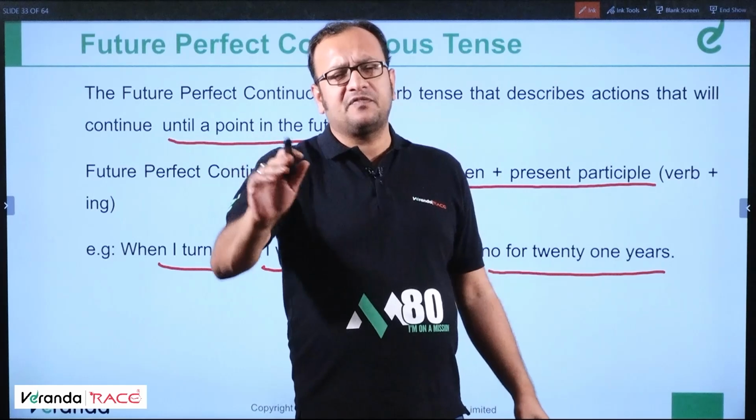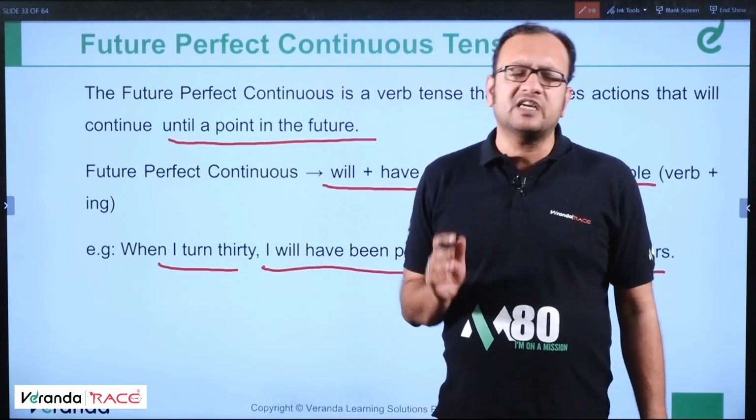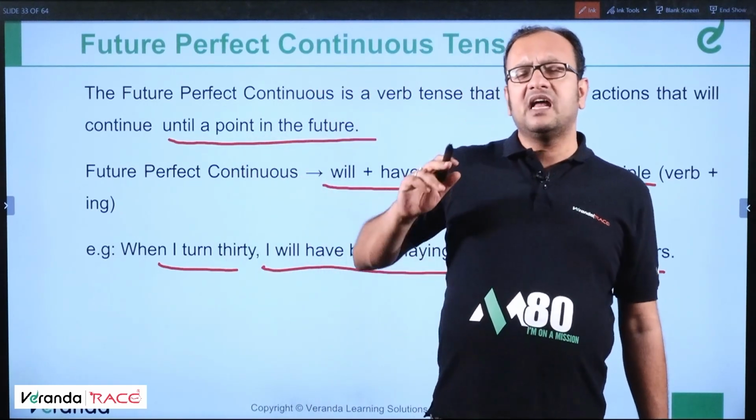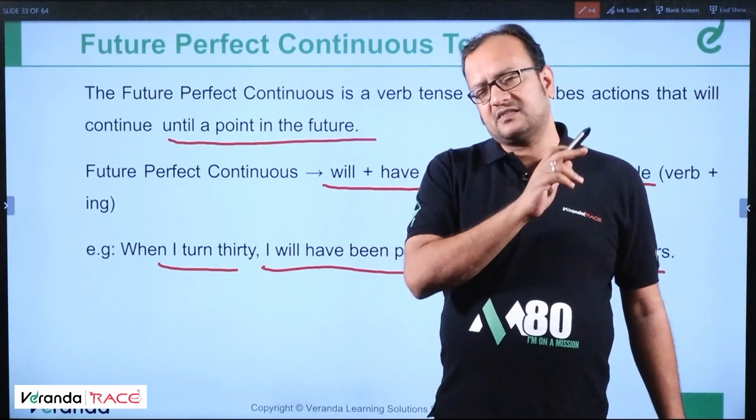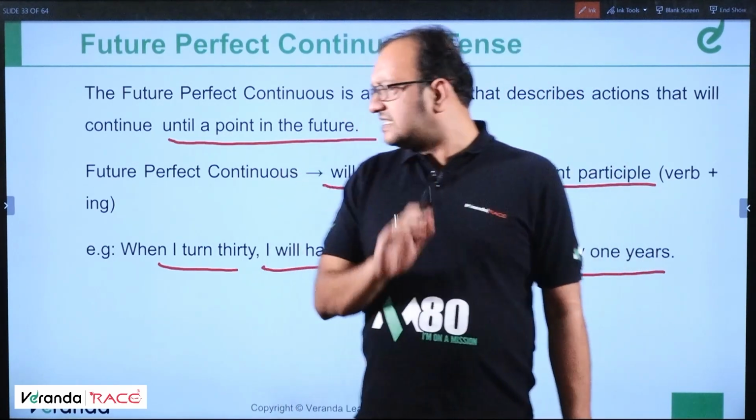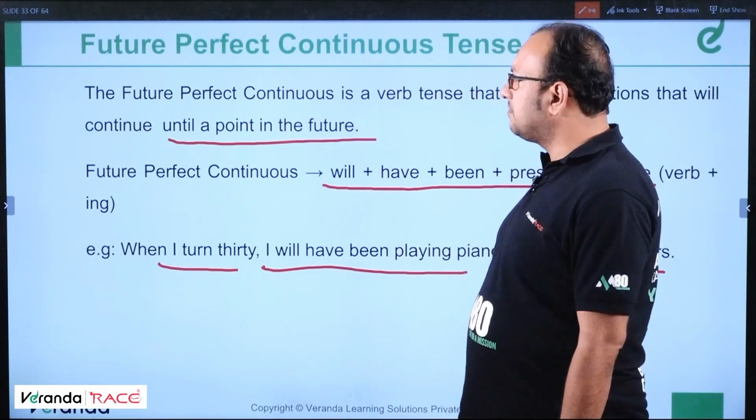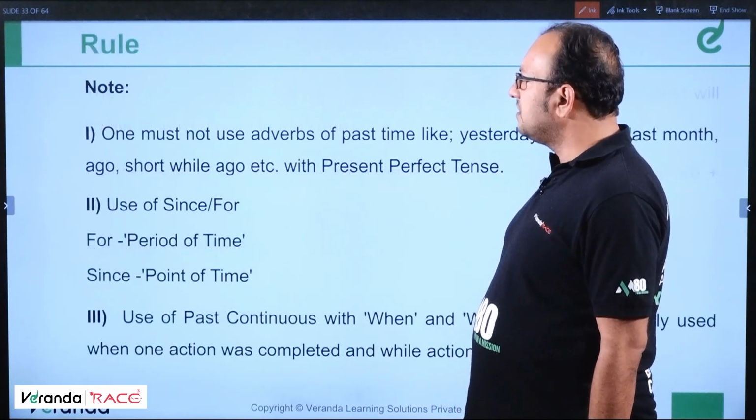So what's the difference, tip number 5 for today? The difference between future continuous, future perfect continuous and future perfect. Okay, I'll tell you the difference. I'll give you one example and you'll understand the difference. So that will be tip number 5.